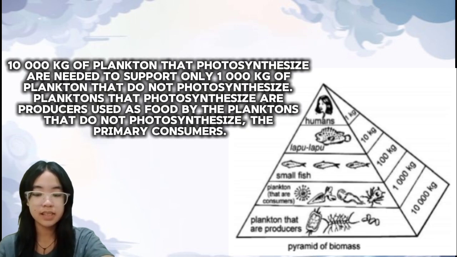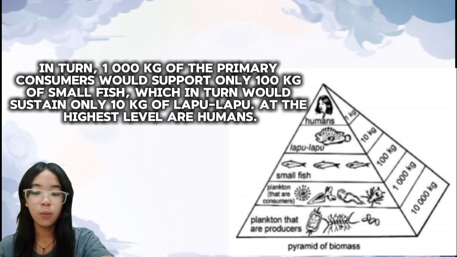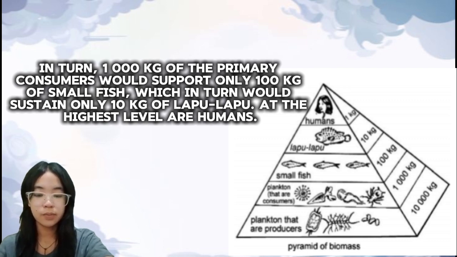An example states this: 10,000 kilograms of plankton that photosynthesize are needed to support only 1,000 kilograms of plankton that do not photosynthesize. Plankton that photosynthesize are producers used as food by the plankton that do not photosynthesize, the primary consumers. In turn, 1,000 kilograms of primary consumers would support only 100 kilograms of small fish, which in turn would sustain only 10 kilograms of lapu-lapu.